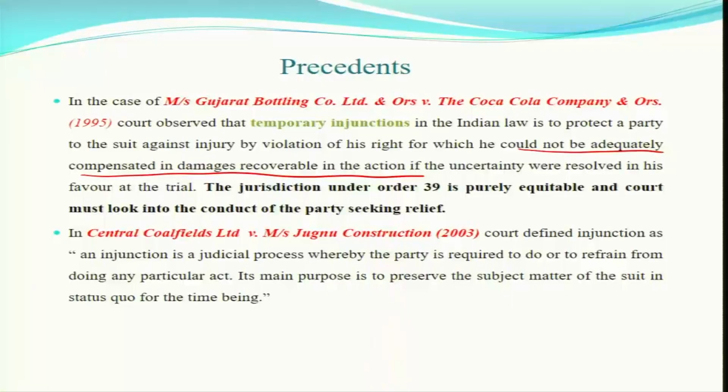In this another case, the court defined injunction, and injunction is a judicial process, the same thing. The main purpose is to preserve the subject matter of the suit in status quo for the time being. This relief is not bringing a new state of things. If the court grants you this relief under Order 39 of CPC, that is temporary injunction, this is only for the preservation of the subject matter of the suit, which varies from case to case in civil cases basically.